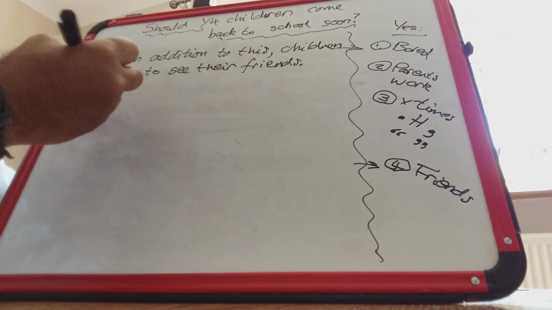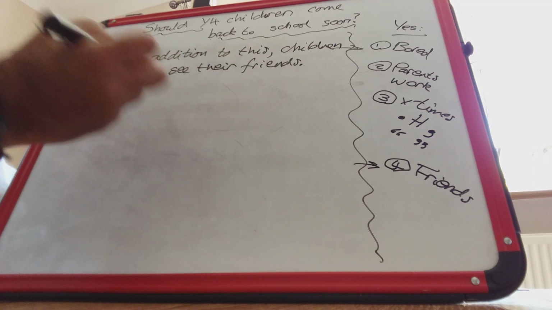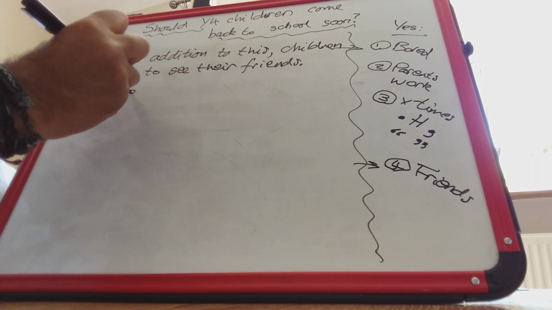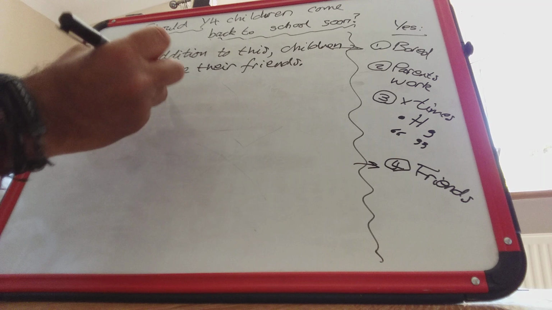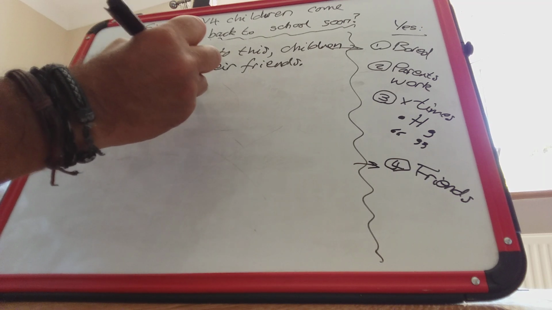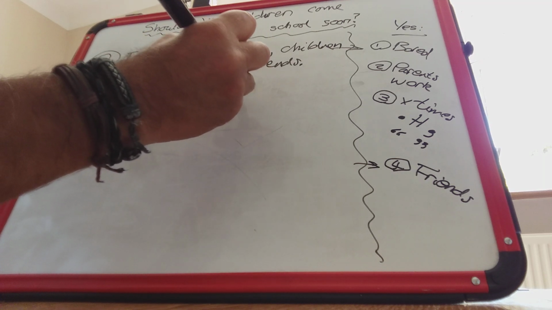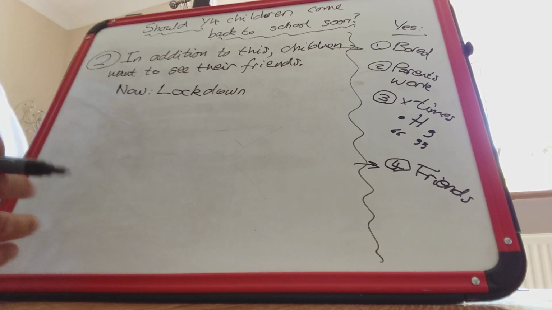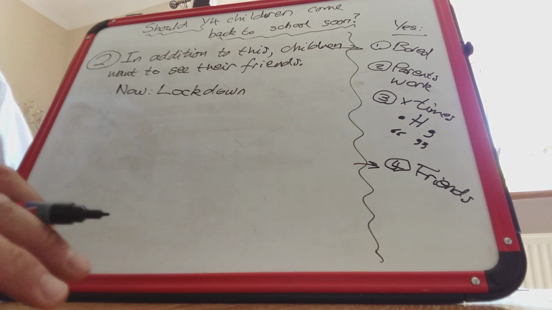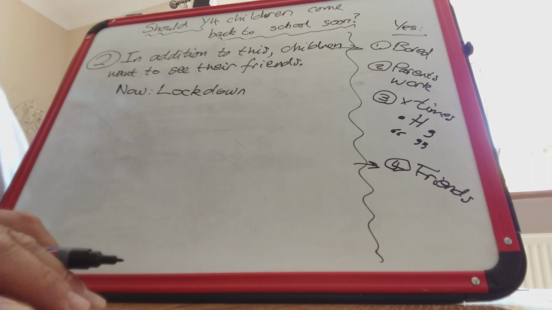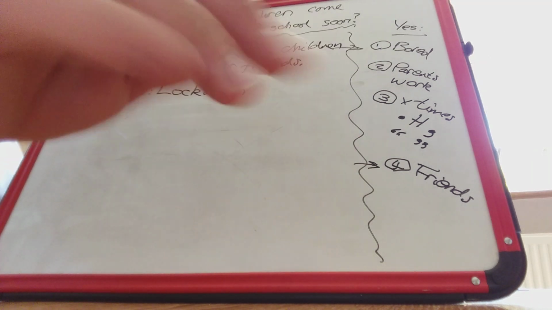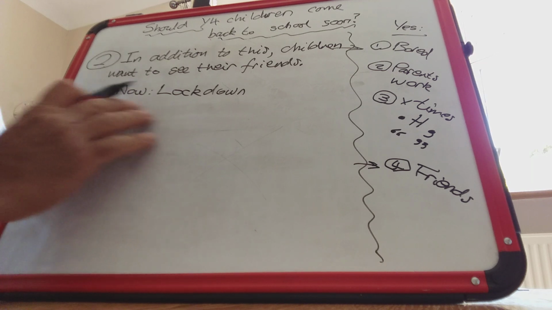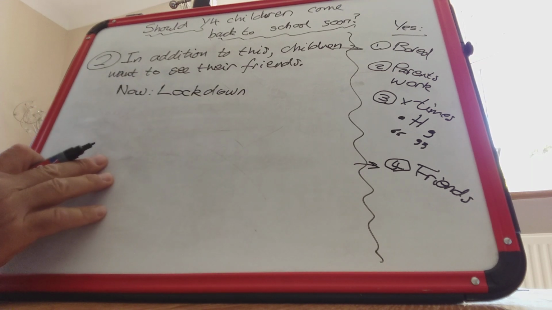I suppose the first thing is I should explain the situation now. So the situation now is that they can't see their friends because of lockdown. Now, you might use Skype or Zoom or WhatsApp or something like that, or FaceTime, so that you can see your friends on a screen, just like this one. But that's not brilliant. So I might write a sentence or possibly 2 about that.